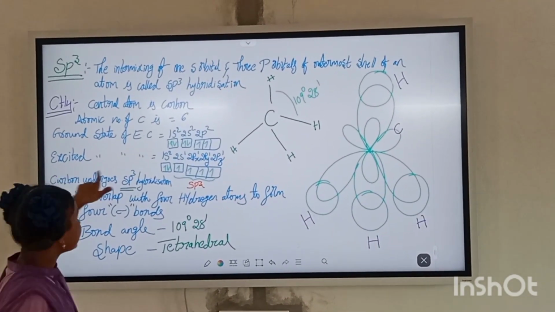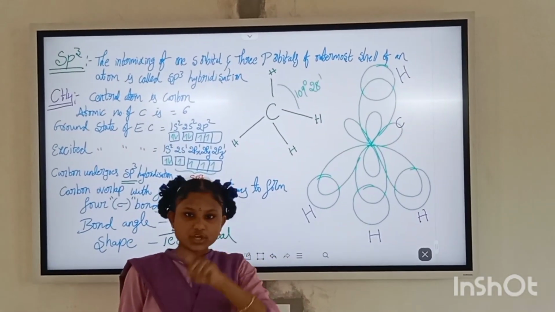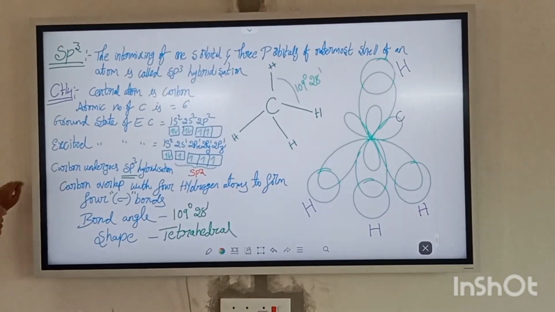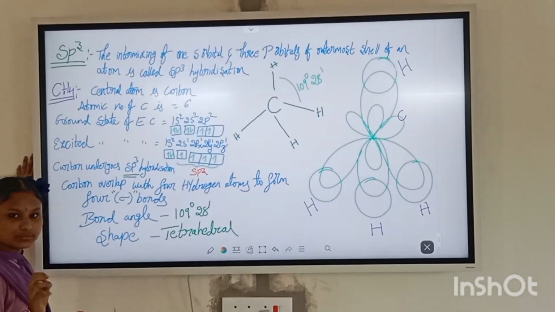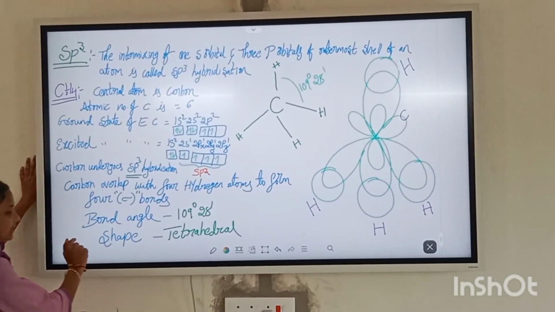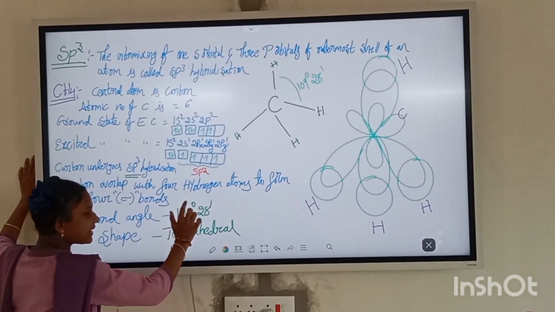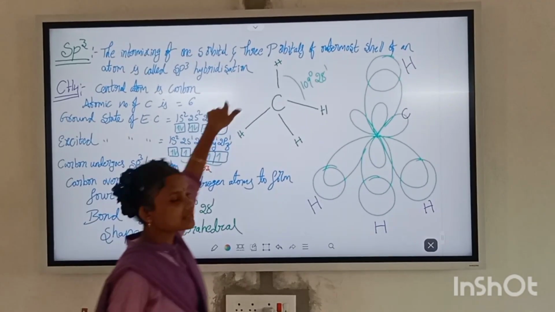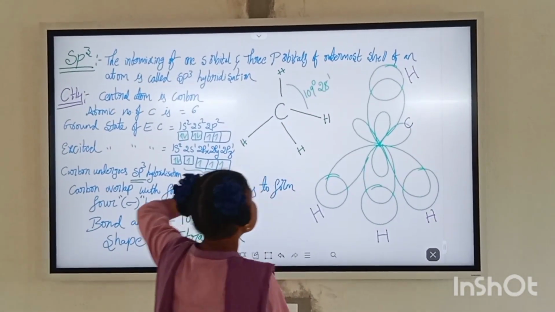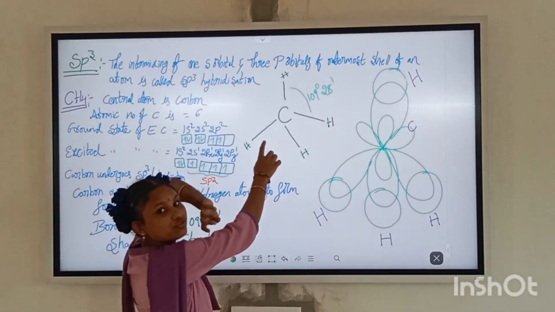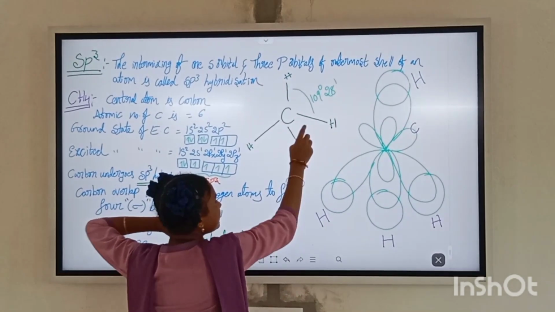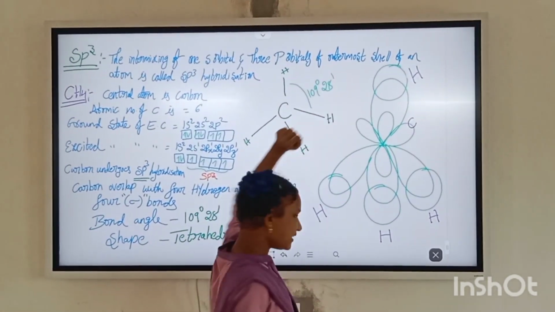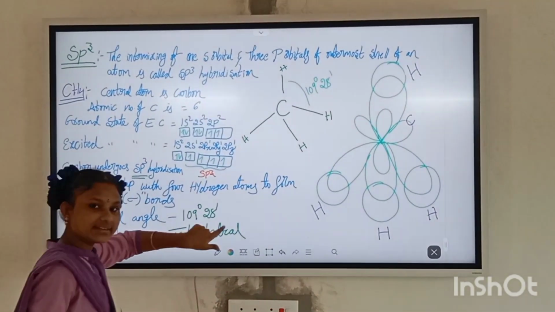The four sp3 hybrid orbitals overlap axially with the central atom C. It forms four sigma bonds. The bond angle is 109 degrees 28 minutes. Shape is tetrahedral. This is the structure of CH4. The central atom C has four sigma bonds, 1, 2, 3, 4. Bond angle is 109 degrees 28 minutes. Shape is tetrahedral. Thank you.